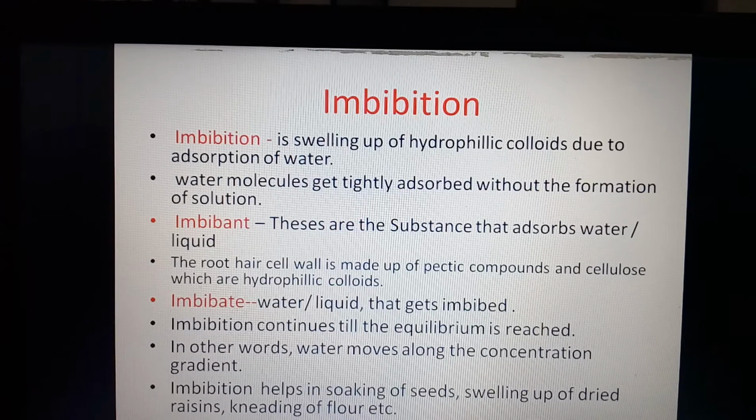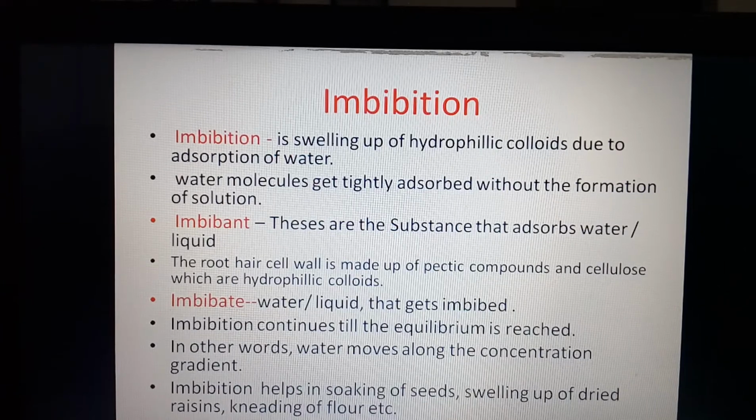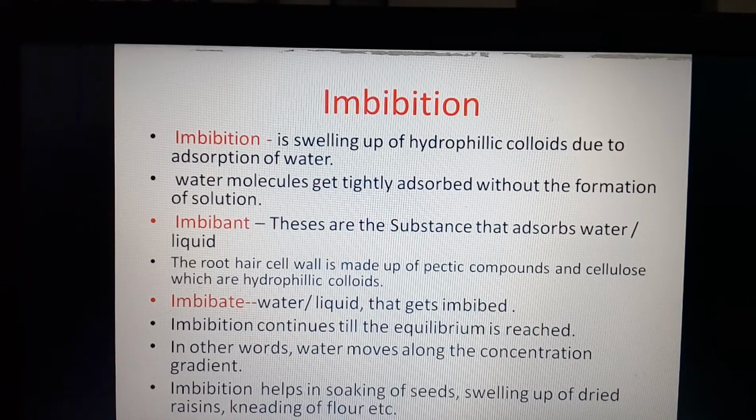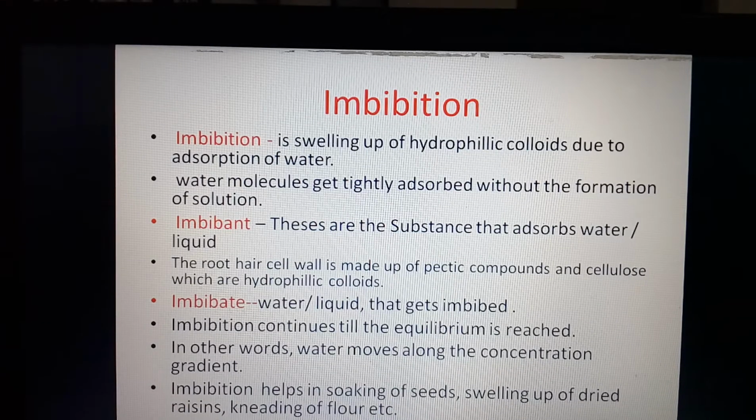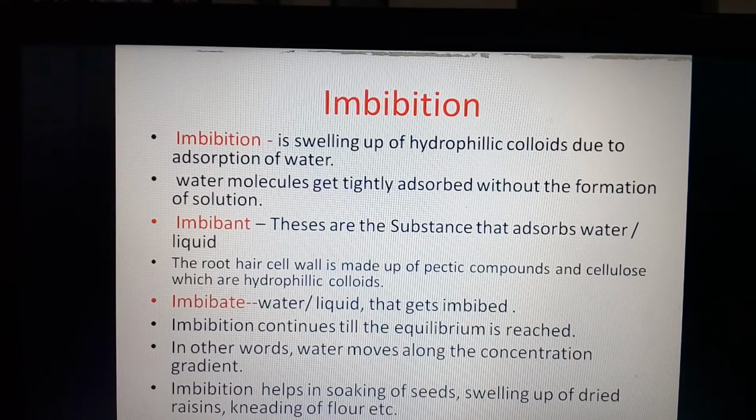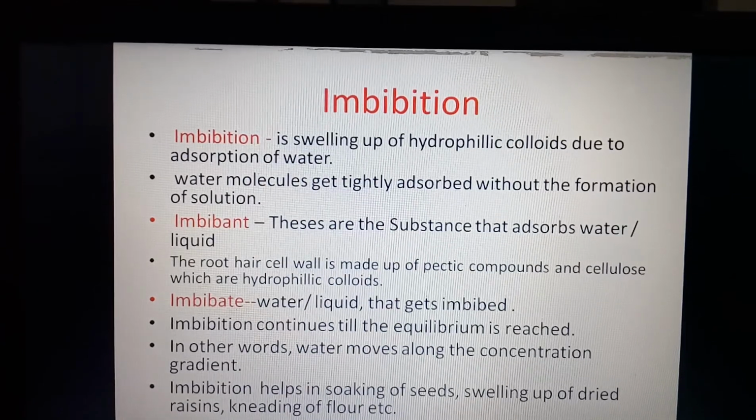It's called imbibition. In this way, the cell wall, which contains pectin and cellulose, adsorbs the water molecules from the soil towards the plant cell. So this is the process of imbibition.